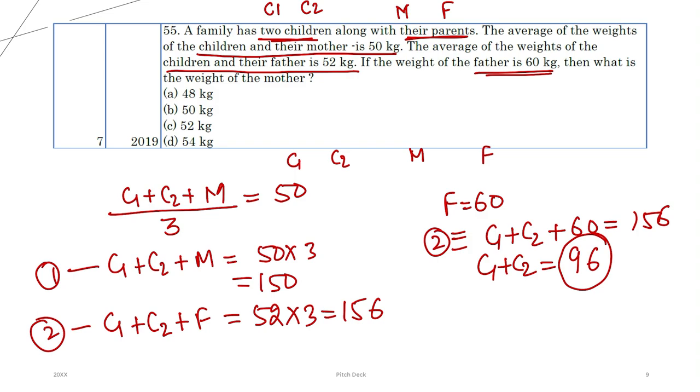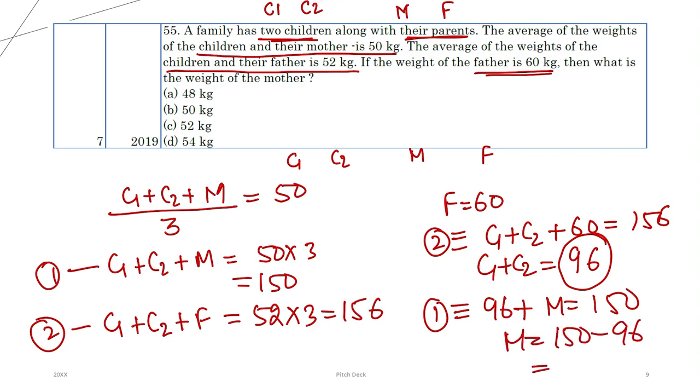So, putting in the first equation, C1 plus C2 as 96 plus M is equal to 150. Mother is 150 minus 96. You will get the weight of mother as 54 kg. So, 54 kg is the weight of the mother. Option number D. I hope this is clear. Easy question. You just have to form the right equation and know the basic formula of averages, that is average is equal to total by the number. Right? Moving on.